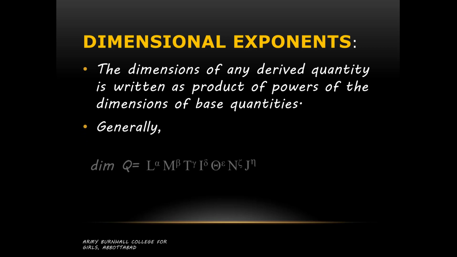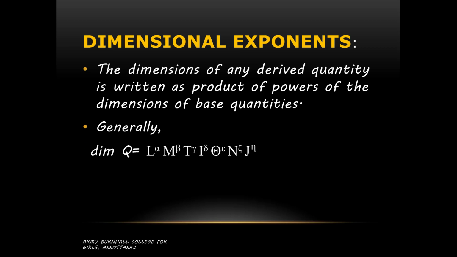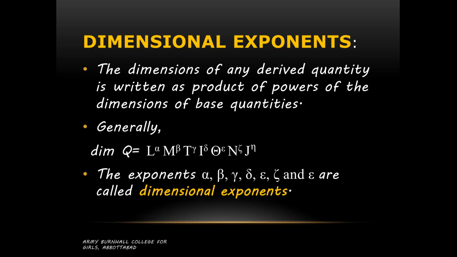Generally, the dimension of any physical quantity can be written as the dimensions of the 7 base quantities with some power, like capital L raised to power alpha, capital M raised to power beta, these are general powers. Capital T raised to power gamma, capital I raised to power sigma, capital theta raised to power epsilon, capital N raised to power zeta, capital J raised to power eta. So these exponents alpha, beta, gamma, sigma, epsilon, zeta and eta are called dimensional exponents. So these 7 are known as dimensional exponents.